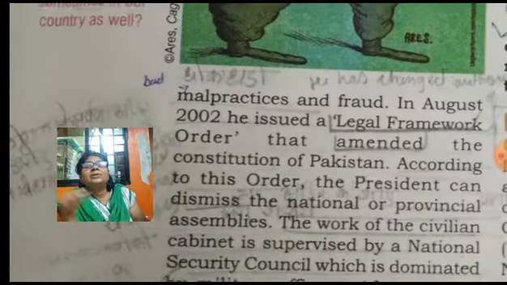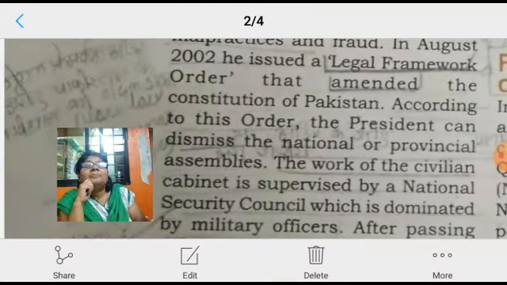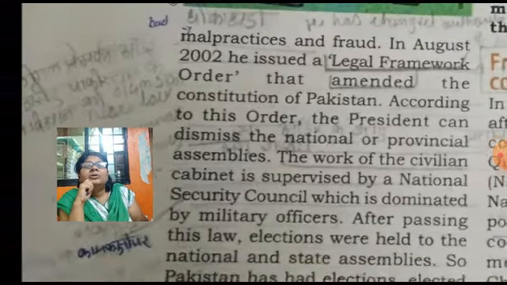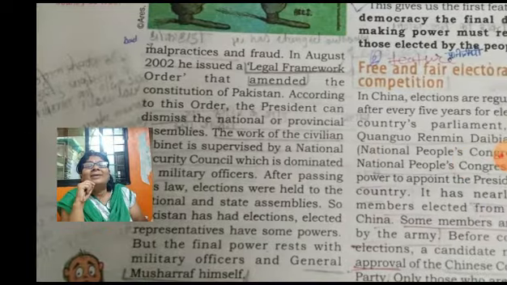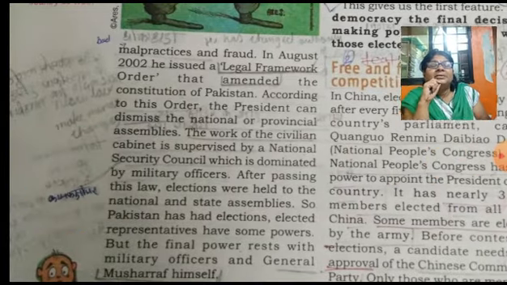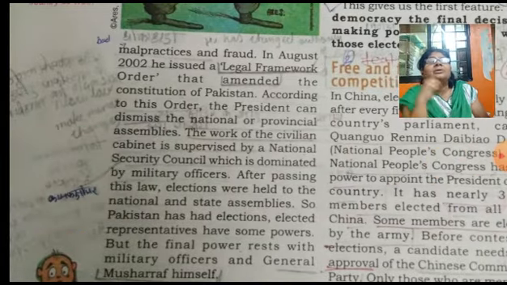Means whatever public opinion or referendum he had taken to get the 5-year extension as president, that was based on malpractices and frauds, not the ethical way.